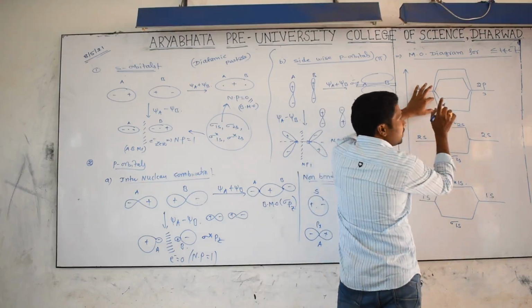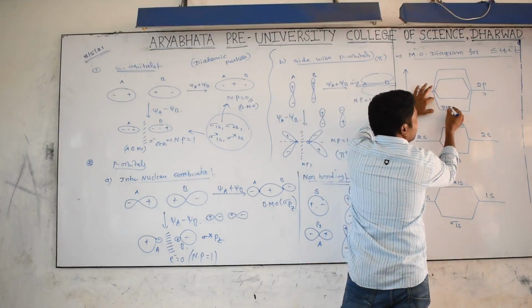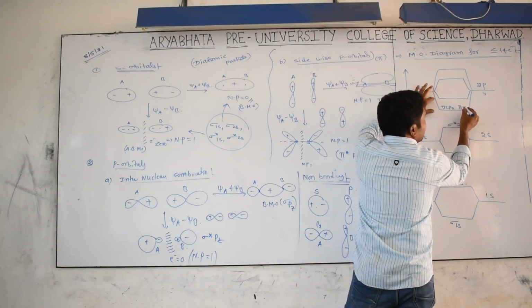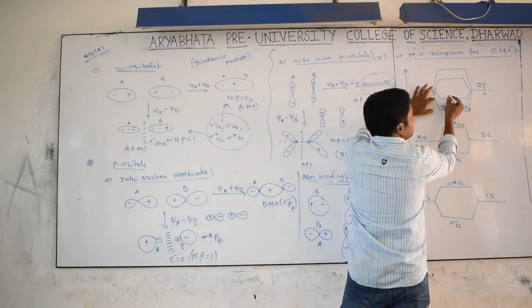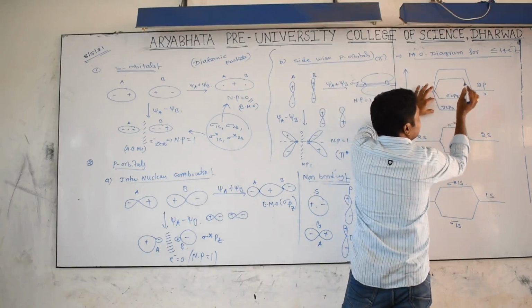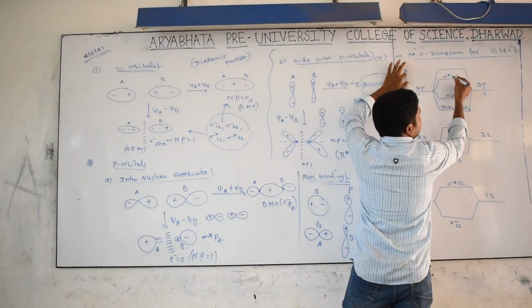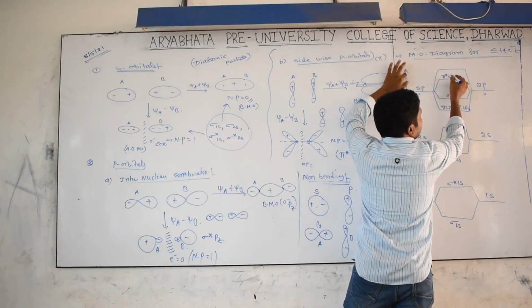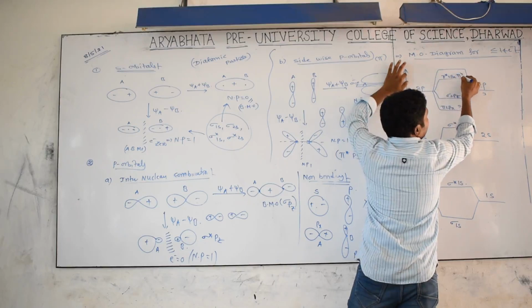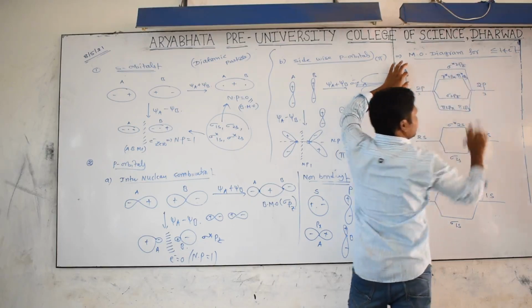The 3 lower ones are px, py, pz: we get pi 2px, pi 2py, from sideways overlapping with constructive interference, and sigma 2pz. The higher ones are pi star 2px, pi star 2py, and sigma star 2pz.